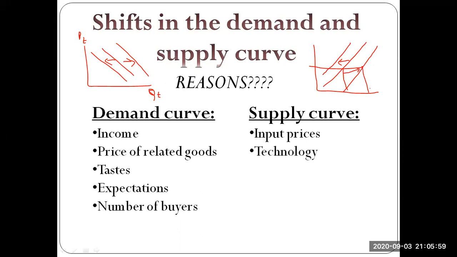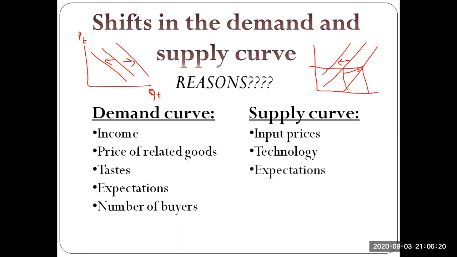The next is technology. Again, it's basically the same thing. If my technology allows me to supply more, then I will supply more. And if my technology is outdated, backdated, or if it's primitive, then I'll be supplying less. So those are essentially changes in the supply of a good at the same price point. So that results in shifts in the supply curve.